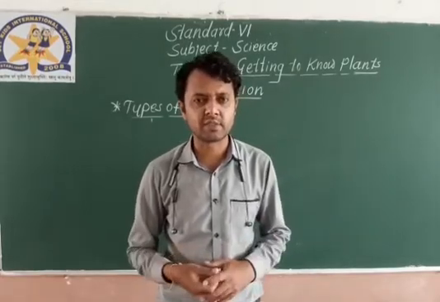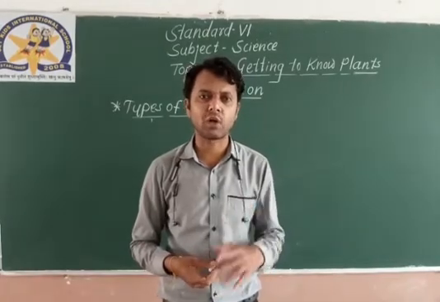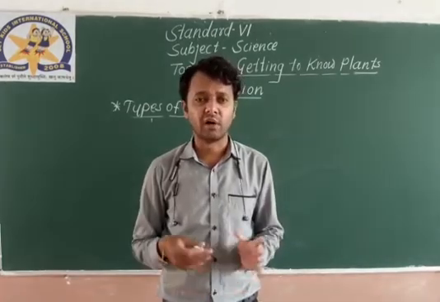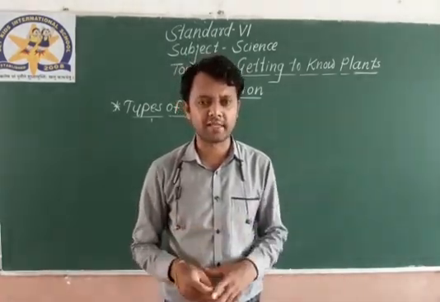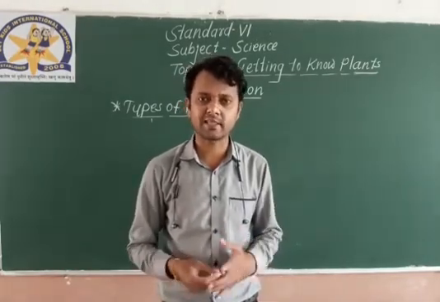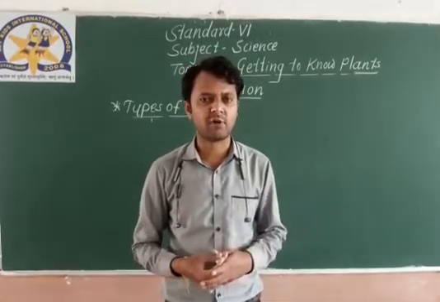Shrubs have woody stems, but they are not as tall as trees. For example, tulsi plant. Then herbs have small and soft stems. We can easily break those stems. For example, grass and wheat plant. These are types of herbs.